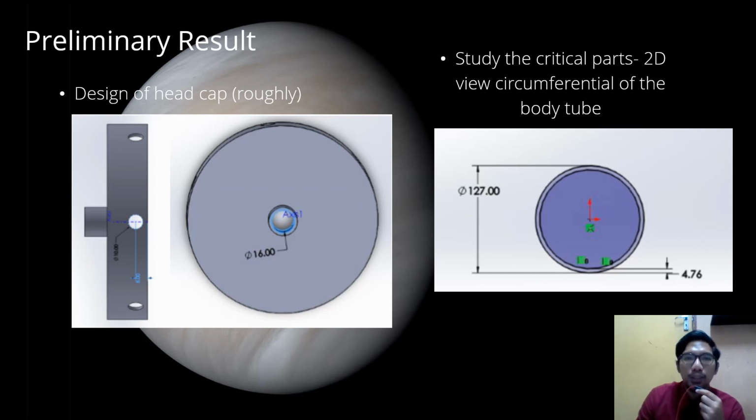Using SolidWorks, I created holes with a diameter of 10mm to assemble the head cap with the body tube. The holes are made around the head cap through 360 degrees, and the entering internal pressure goes through a hole with a diameter of 16mm. The right picture in this slide shows the specimen measurements that were already given to me.